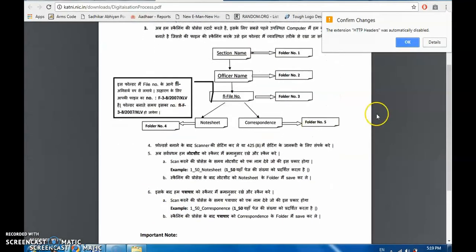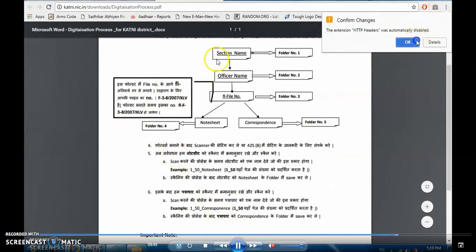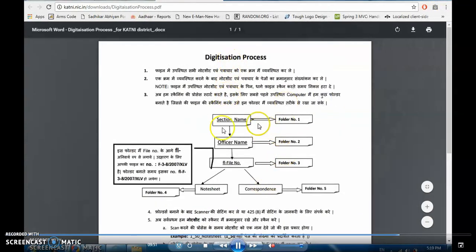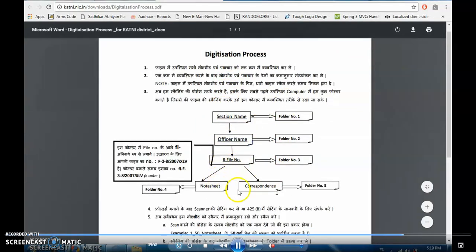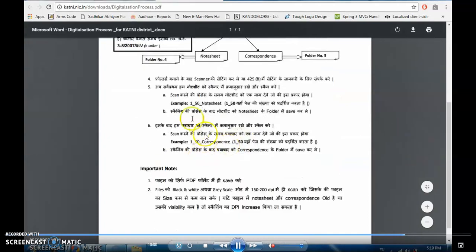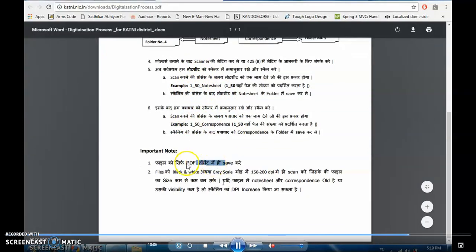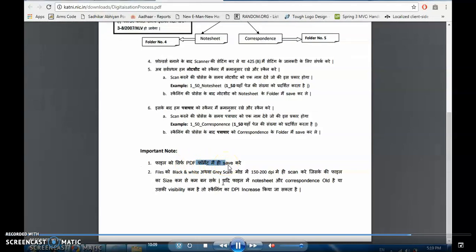Okay, now we'll see this PDF document. See, we have followed this same standard: section name, then officer name or clerk name, then FL dash file number, then inside that note sheet and correspondence. Here they have a setting for the file name structure, with correspondence here, which we have already followed, and that we have to keep in PDF only.